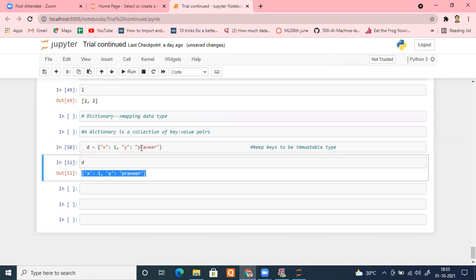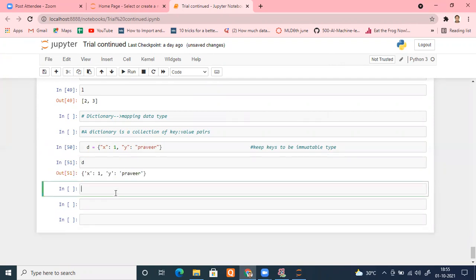It takes a very long time, so there is a shorter way. I write D equals, and, see properly, I put a bracket. In the bracket I type X equal to 1, comma, Y equal to Praveer. It looks like a tuple format, but it's not a tuple, because in a tuple we don't use equal signs. Just before that, use the keyword dict. Let me name it D1 so that we can see, run this cell and check D1.